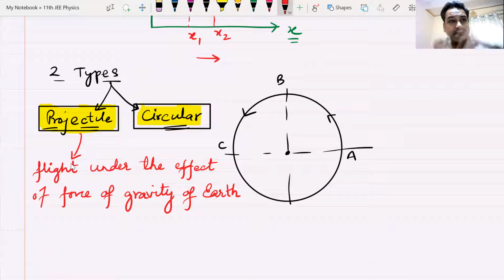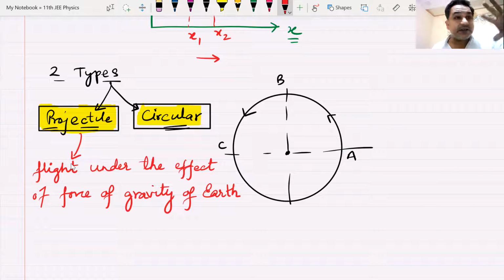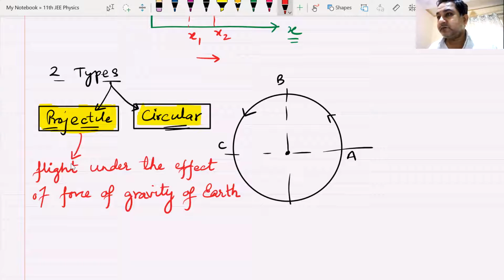All those satellites, the International Space Station, they are nothing but projectiles, because they are flying and the only force acting on them is the force of gravity of Earth. Am I clear? The force of gravity of Earth.